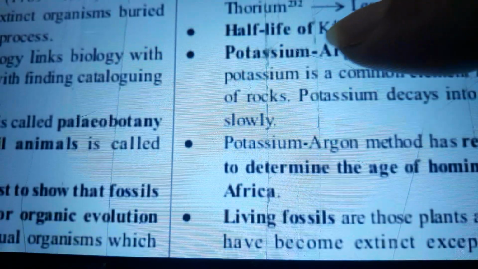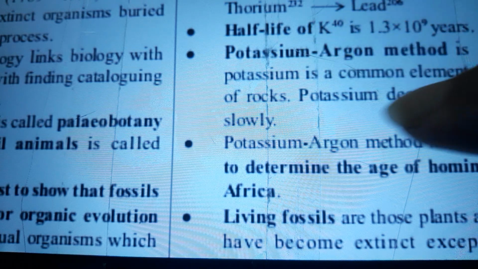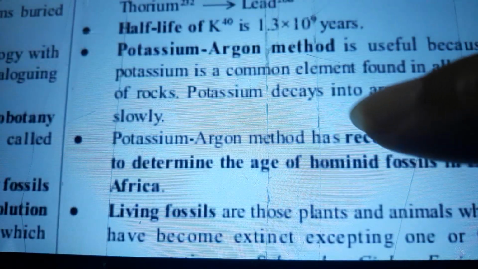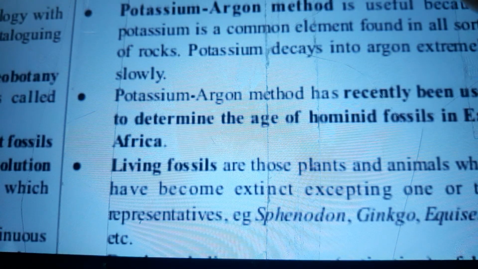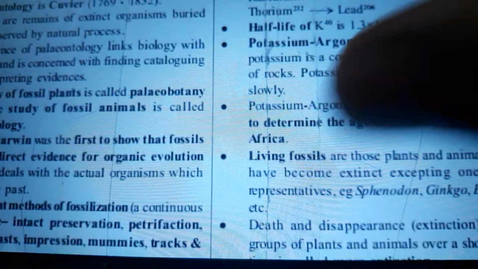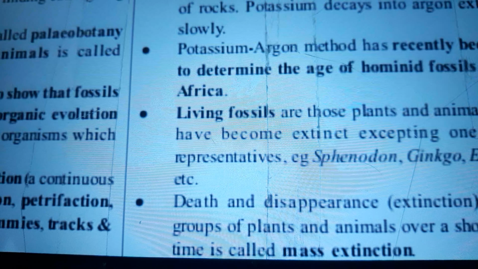The half-life of K40, potassium, is 1.3 into 10 raised to 9 years. So the potassium argon method is useful because potassium is a common element found in all sorts of rocks. Potassium decays into argon extremely slowly. Remember this: the potassium argon method has recently been used to determine the age of hominid fossils in East Africa.